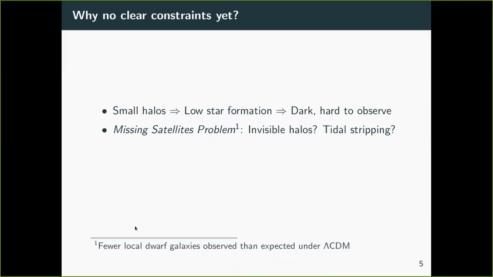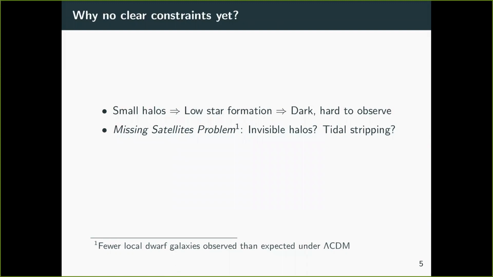So why are there no clear constraints yet? Well, one reason is that the halos that we want to observe are small, and so they will have a low rate of star formation, and thus they will be dark and difficult to observe. However, it is possible to make local measurements, and here we run into another problem, which is called the missing satellites problem. So basically, the number of satellite galaxies that we measure is smaller than what we would expect from lambda CDM. Does this mean that lambda CDM is wrong?